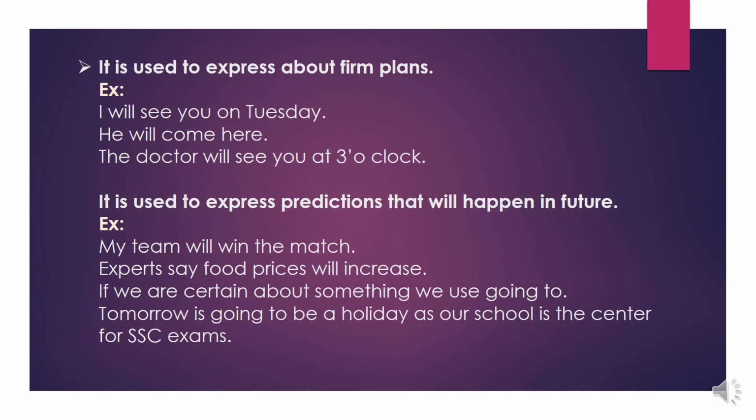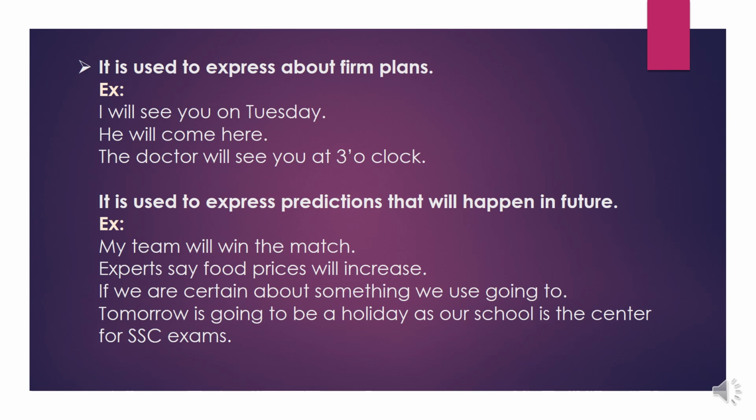It is used to express firm plans. Examples: I will see you on Tuesday. He will come here. The doctor will see you at 3 o'clock. Firm plans means those are the fixed plans. These plans never change.